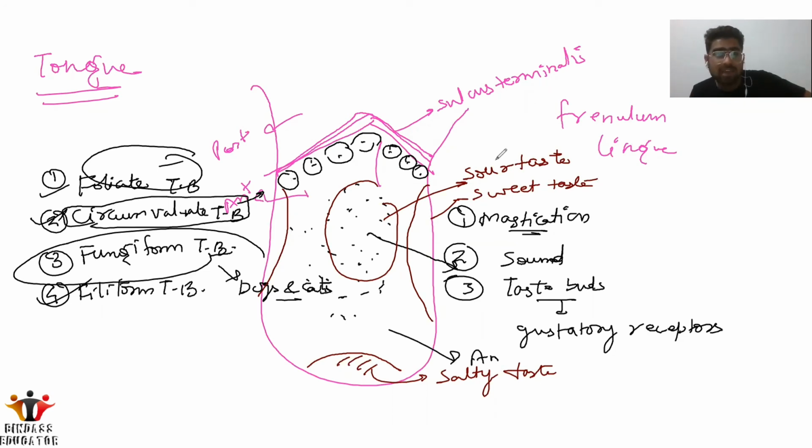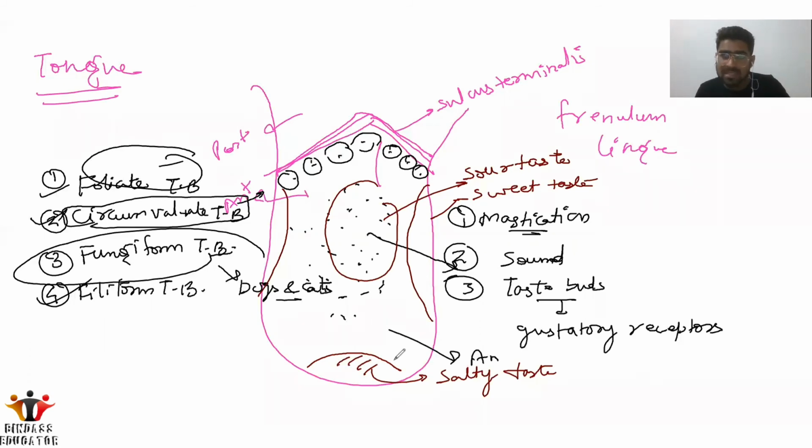Okay, so in the taste buds we have four types, that is foliate, circumvalvate, fungiform, and the filiform. Circumvalvate are very important because they are the largest one and which is present near the sulcus terminalis. Okay, after that, when we talk about the taste, in the anterior region on the tip we have the salty taste. After that, in the sides we have sweet taste, and in the middle one on the floor of the tongue we have the sour taste. Okay, so this is all about the tongue.